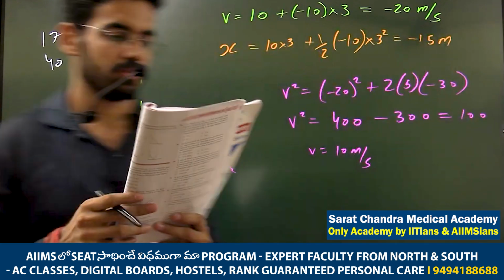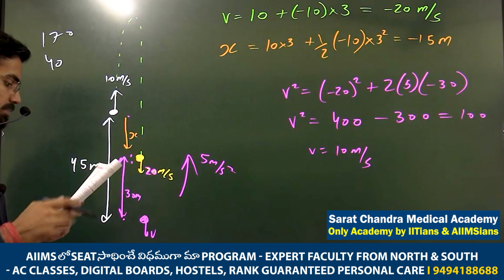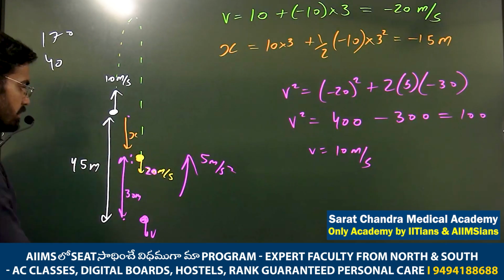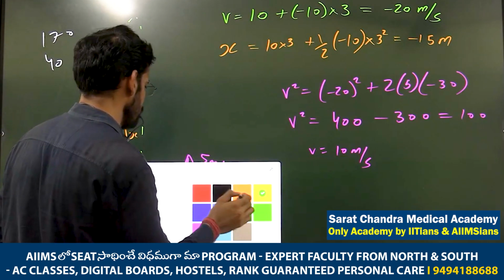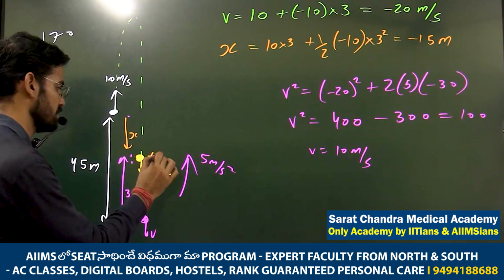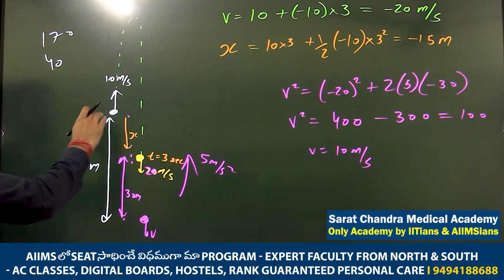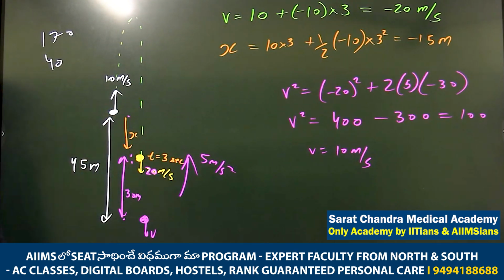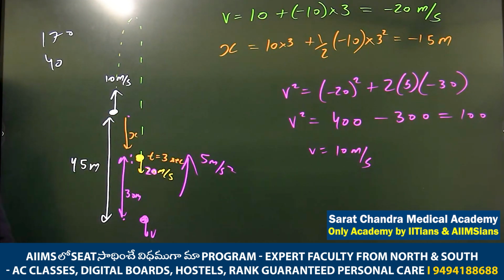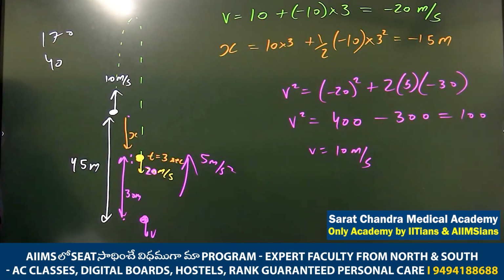So he's asking in 73, in the above question, how far is the parachute from the balloon at t equal to 3? So what we understand is the parachute at t equal to 3 came here, right? From this position where he left him, from there at t equal to 3 he came 15 meter down. But in this 3 seconds, the balloon is also going up, right?